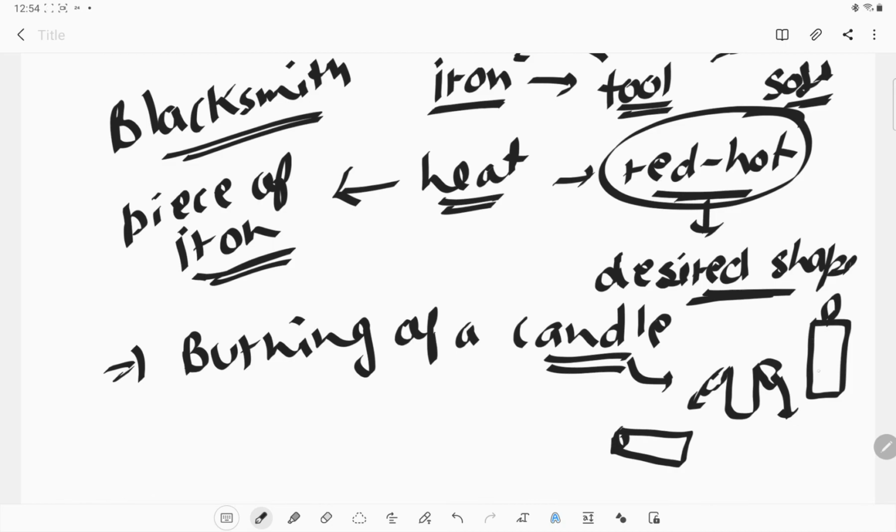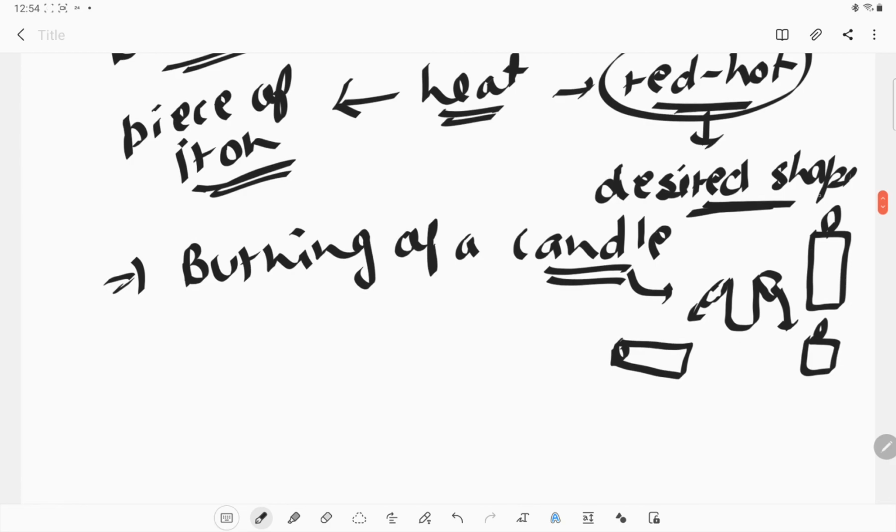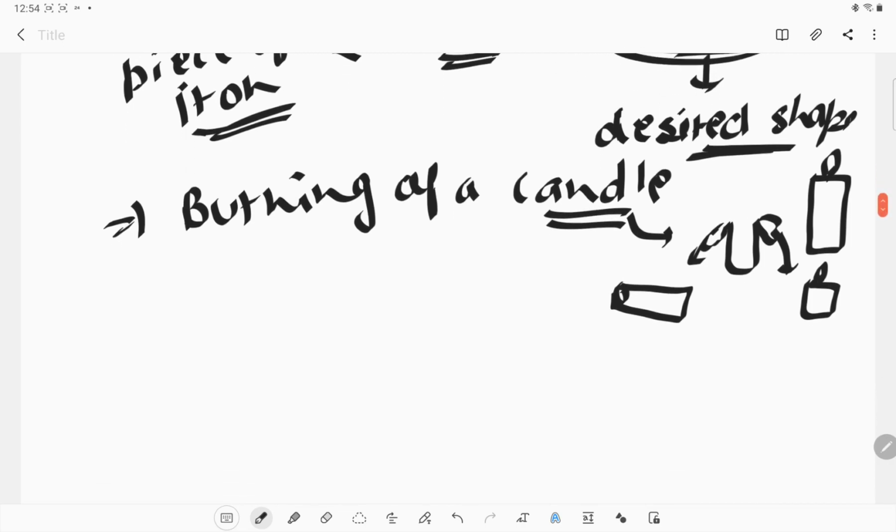If we make it again from the remaining wax, we can make only this height of candle, because some of the material is evaporated and some is burned because of the heat. So we can reverse it, but only to a limit.